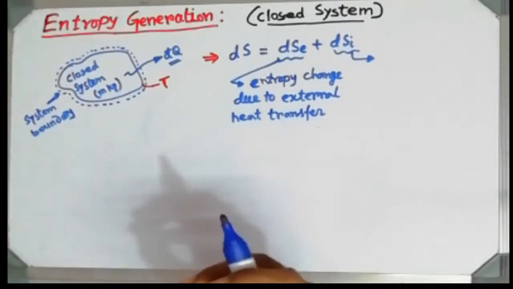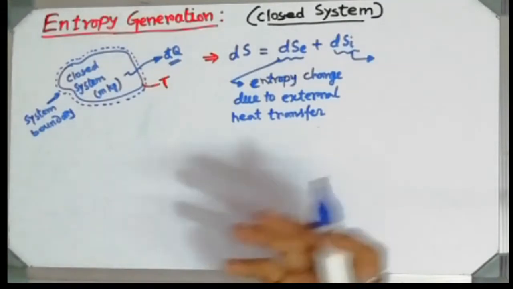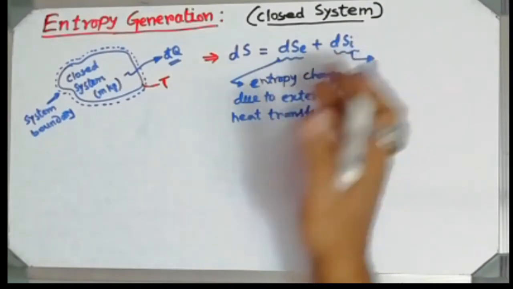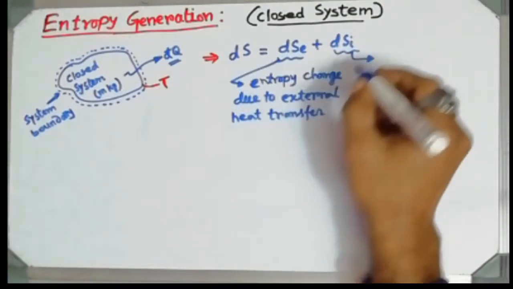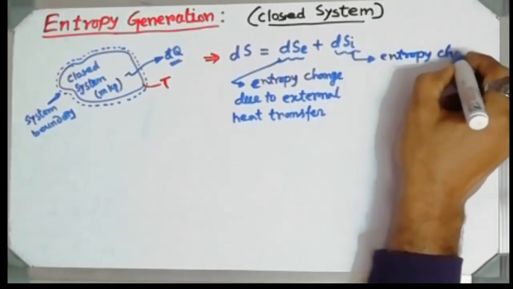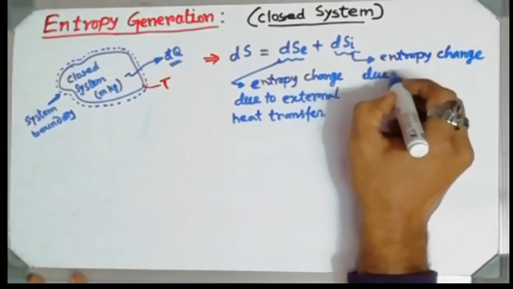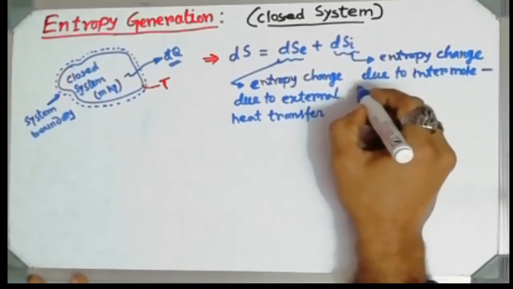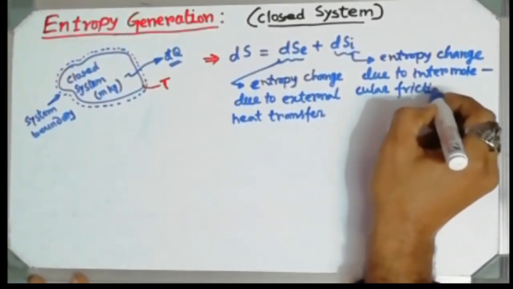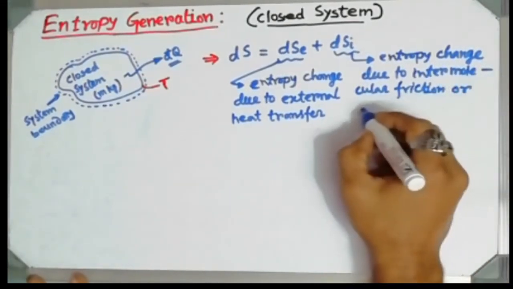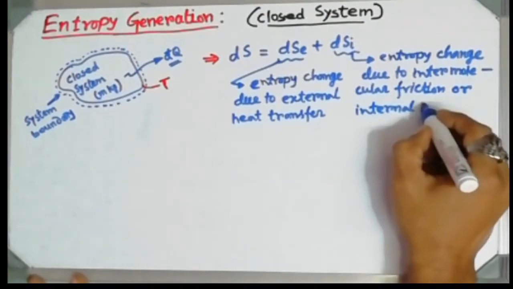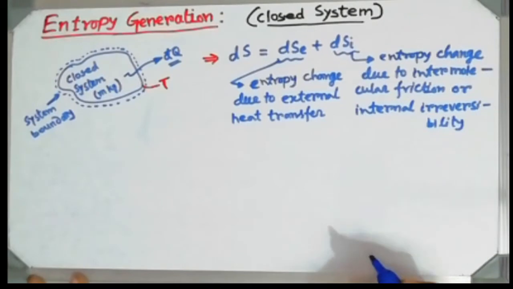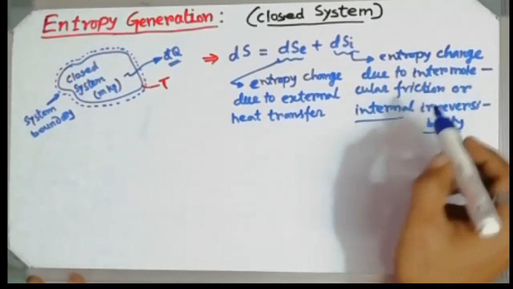If any internal molecular frictional force is generated, then due to the friction between two molecules, some amount of heat will be generated, and due to that entropy will change. So the dSi part is nothing but the entropy change due to intermolecular friction, which is known as internal irreversibility.